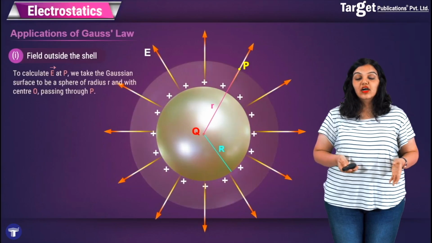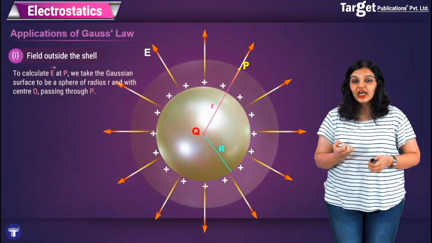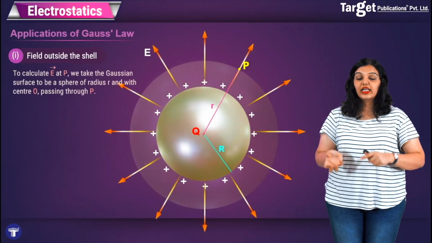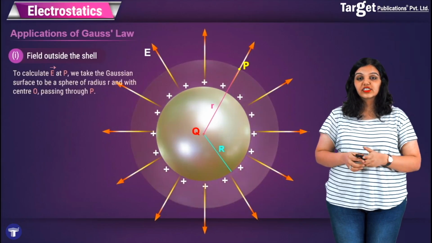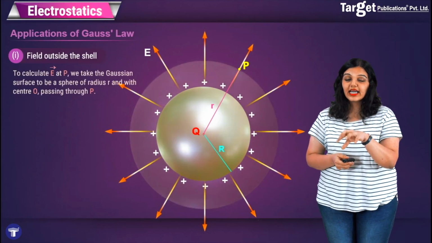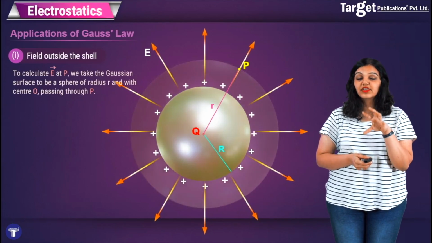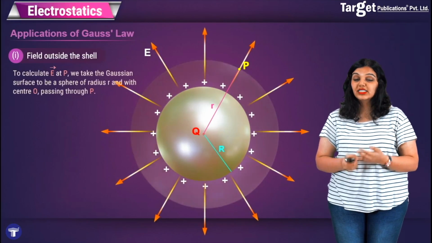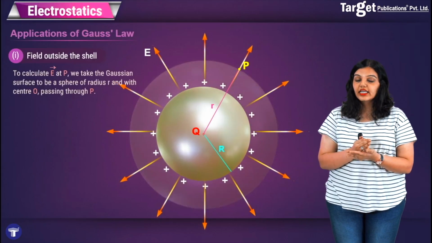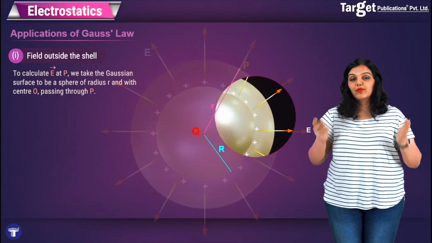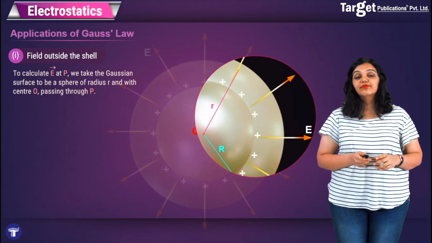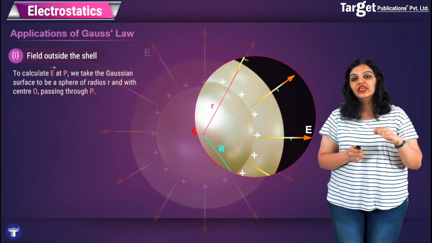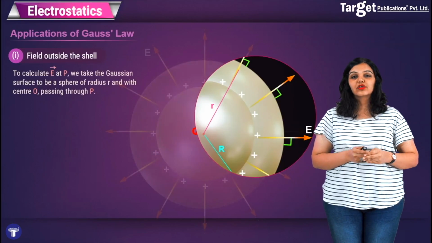As it's very clear, all the flux arising out of the spherical shell passes through this Gaussian surface. You can see clearly that all the lines which start from the original spherical shell pass through this new Gaussian surface, which means that all the flux starting from the shell is passing through my Gaussian surface. And it is important to notice that these field lines are perpendicular to the Gaussian surface.